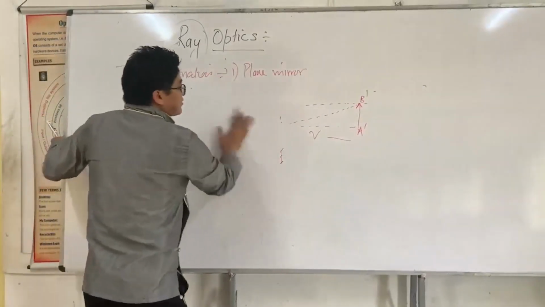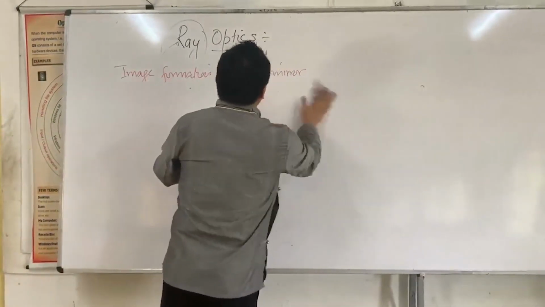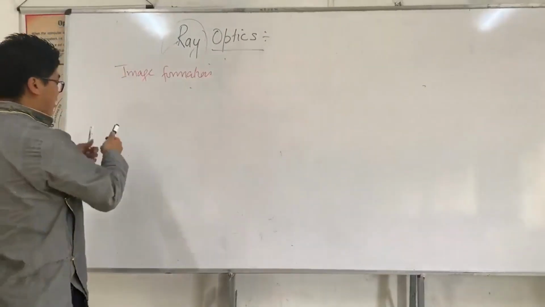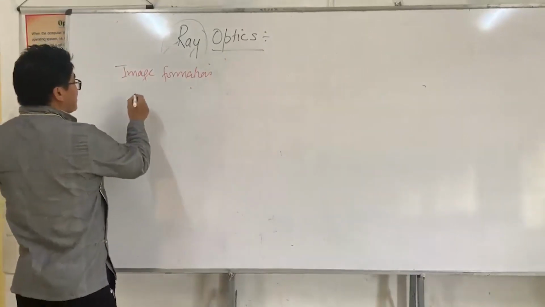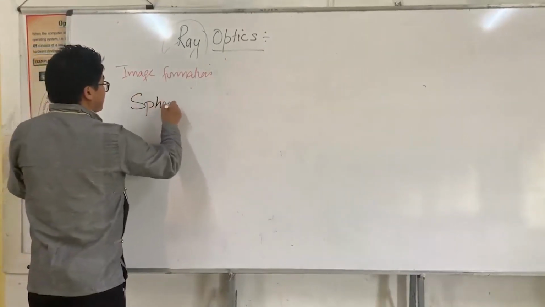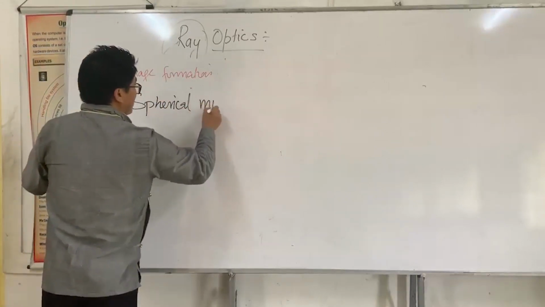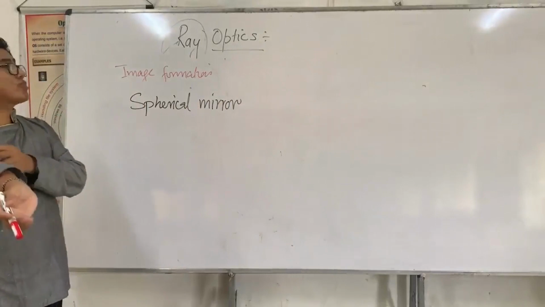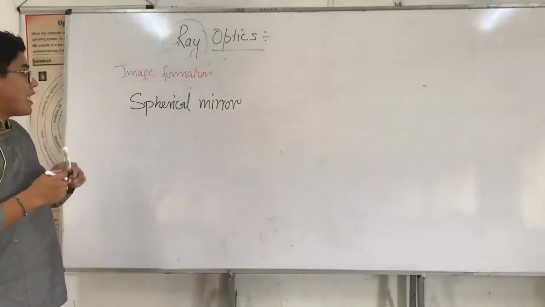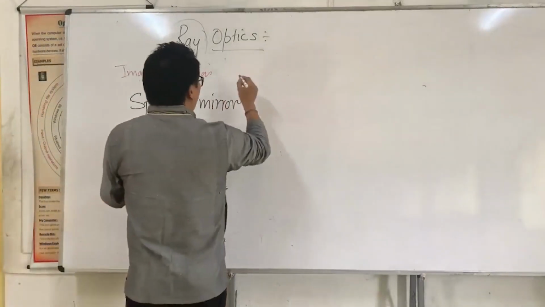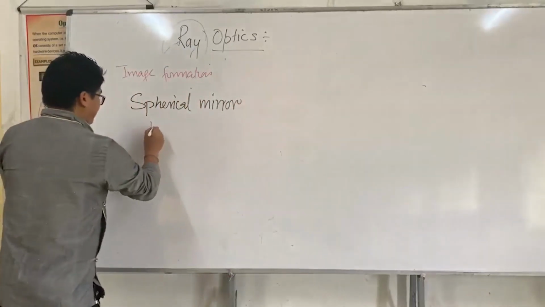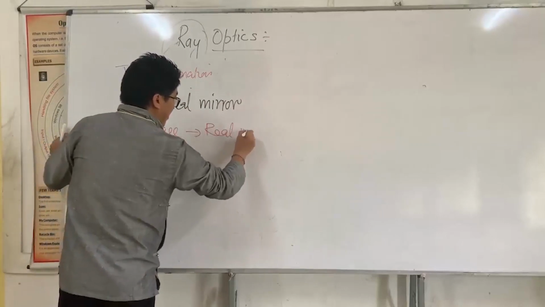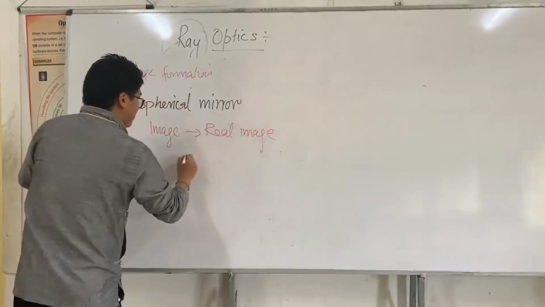So our discussion is on spherical mirrors. Before I do image formation on a spherical mirror, I would like to talk about types of image: real image and virtual image.